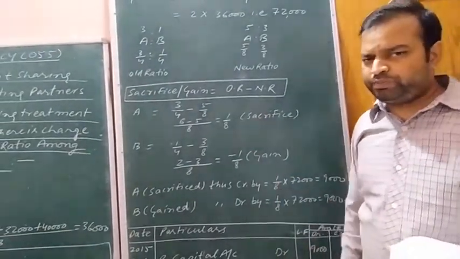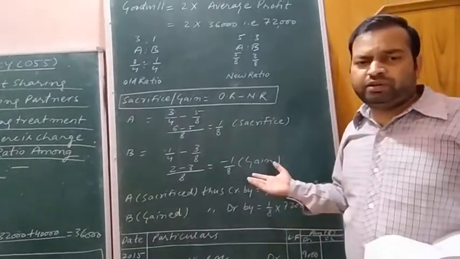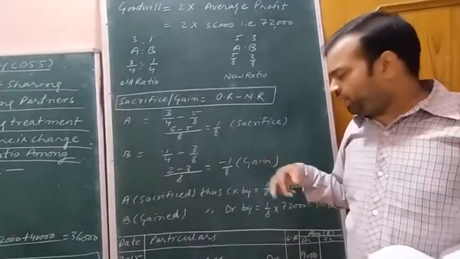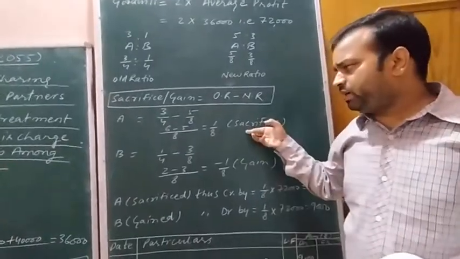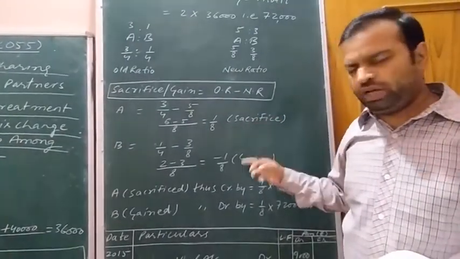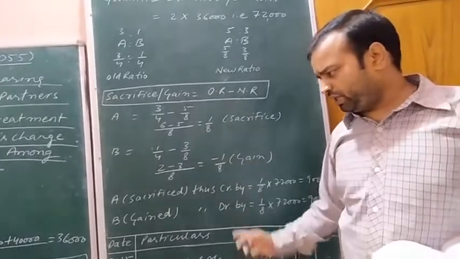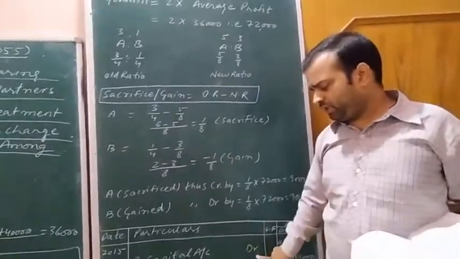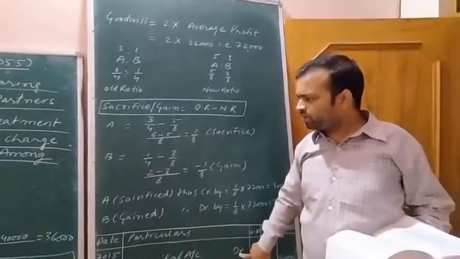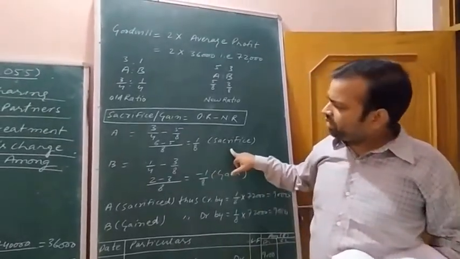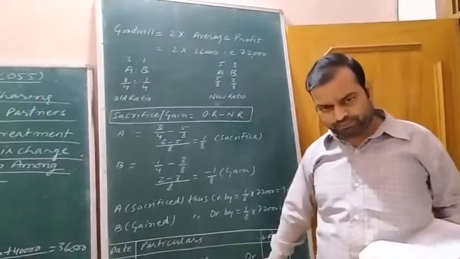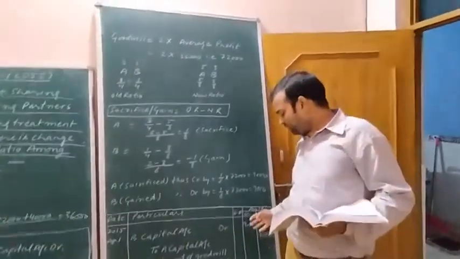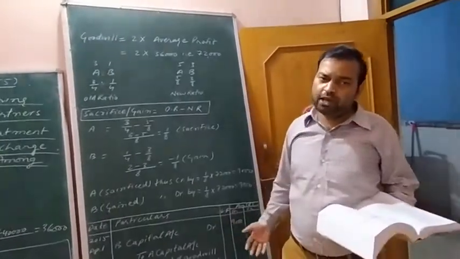Already I told you how the journal entry will be passed. The gaining partner will be debited and the sacrificing partner will be credited. So I have done here by passing the journal entry. B's capital account is debited by me, and A's capital is credited by me. Now what will be the amount? How will this amount 9,000 be calculated?